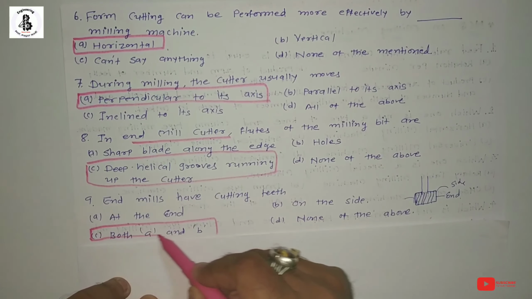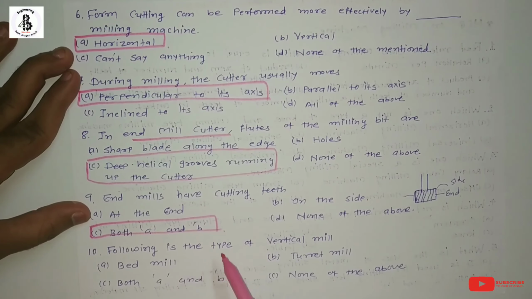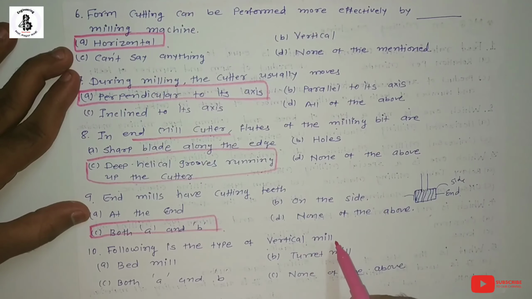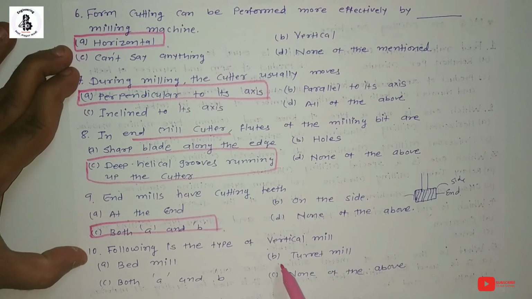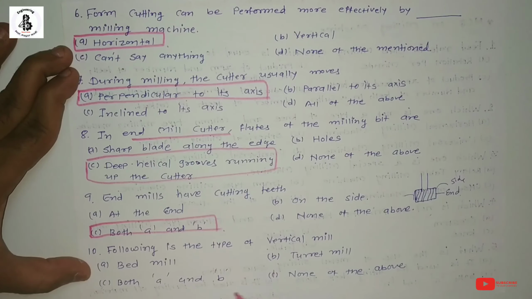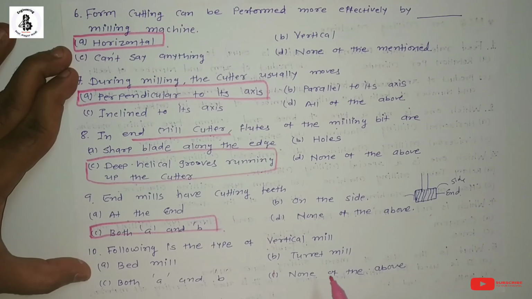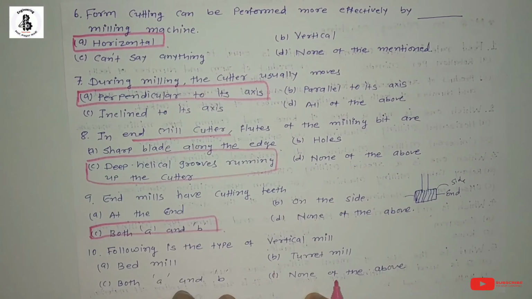The next question, following is the type of vertical mill. Option A, bed mill. Option B, turret mill. Option C, both A and B. And option D, none of the above. So basically bed mill and turret mill are not types of vertical mills. So the right answer is none of the above.